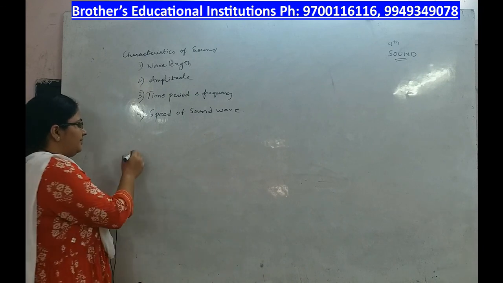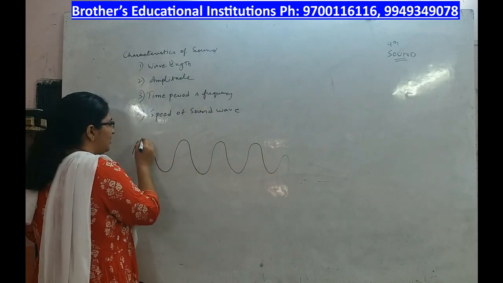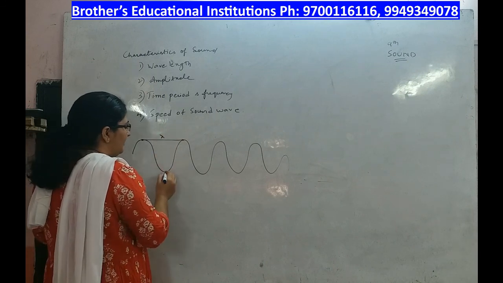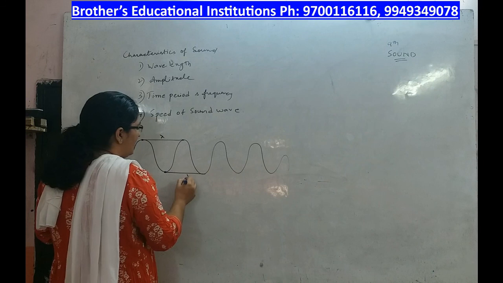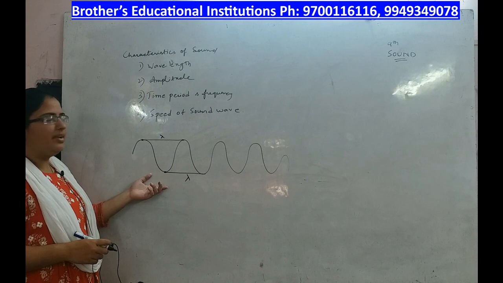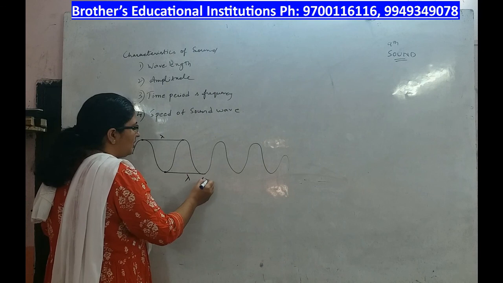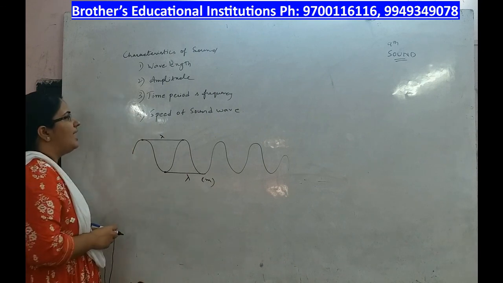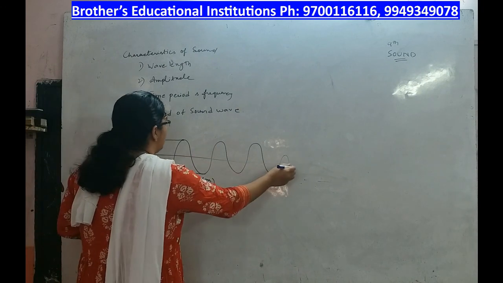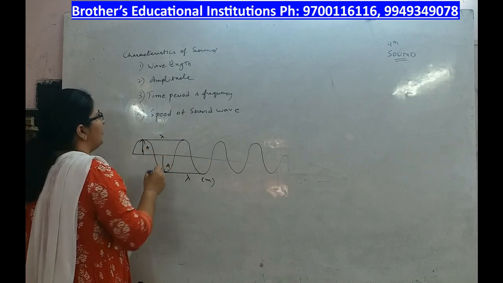What is wavelength? Yesterday's class we have discussed. This is the distance between two similar points of any two successive crests, that is called wavelength. It is denoted by the letter lambda, and units are meters because it is distance. Next we have amplitude. Amplitude is nothing but the maximum displacement from the mean position. This is called amplitude of a sound wave.